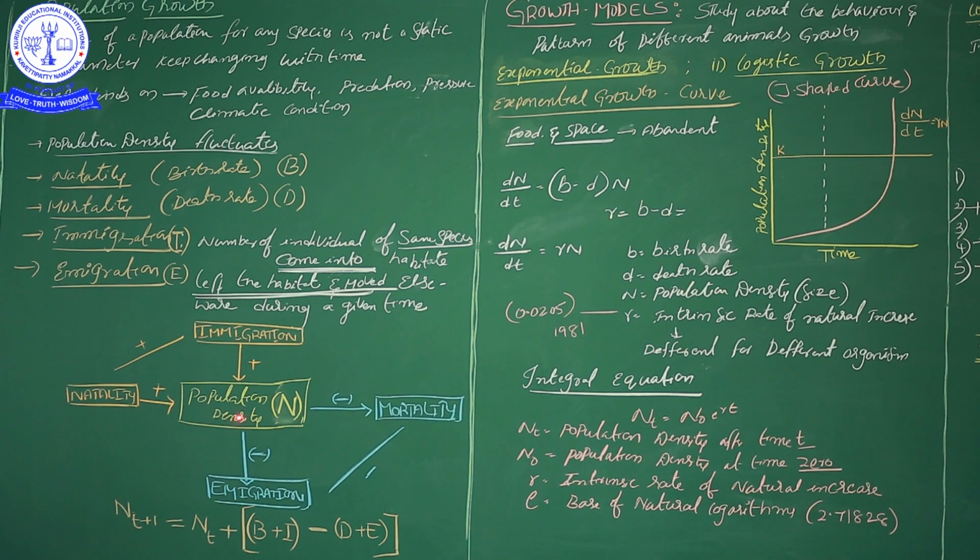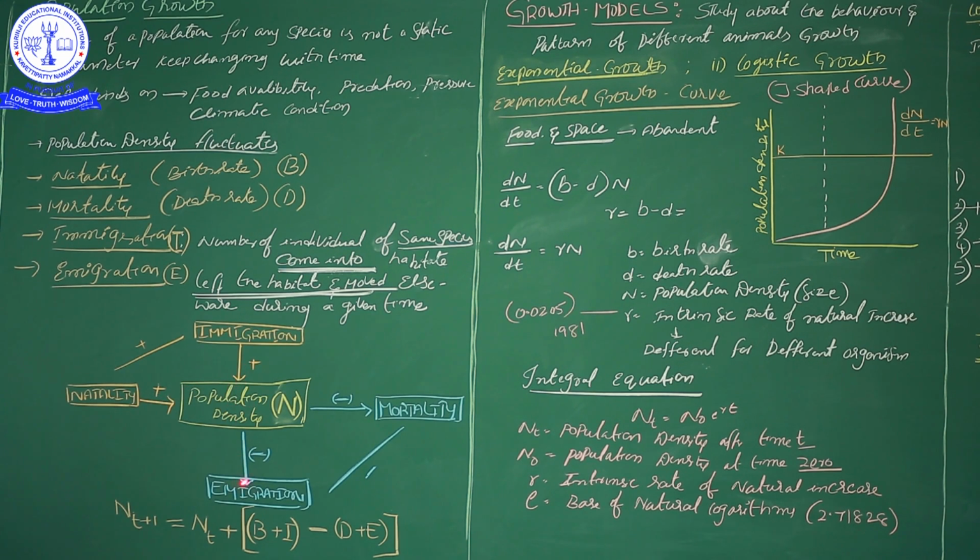That will be influenced by immigration and natality. Natality means birth rate. Immigration means organisms joining a particular population. Natality and immigration give the positive aspect of growth, or improvement of the population density, so we mention positive symbols.